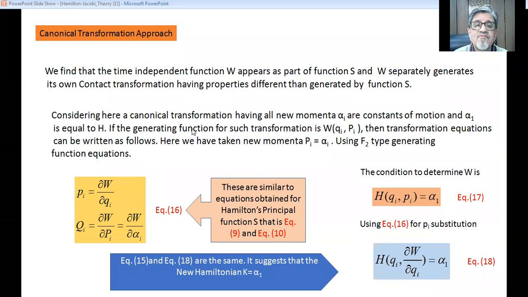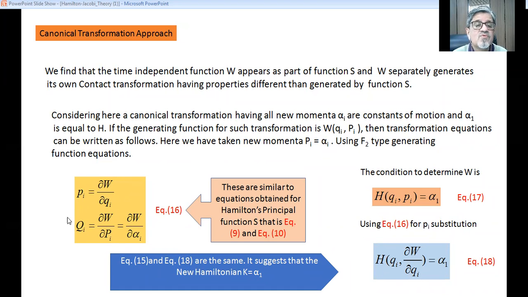If the generating function for such a transformation is W(qi, Pi), then the transformation equations can be written as follows. Here we have taken new momenta Pi equal to alpha i. Again, we are taking type 2 generating functions for the transformation equations.